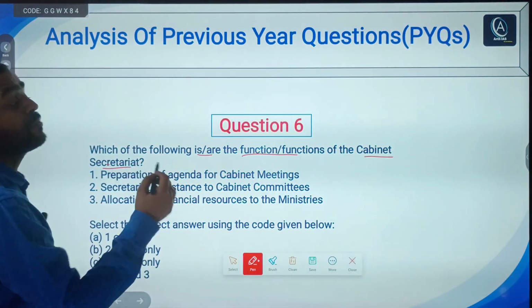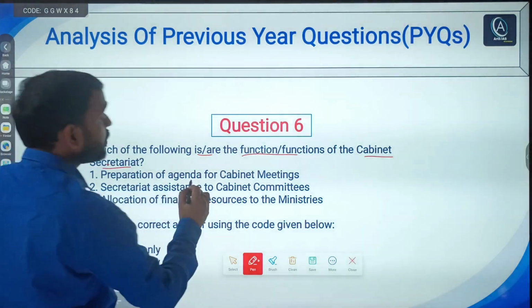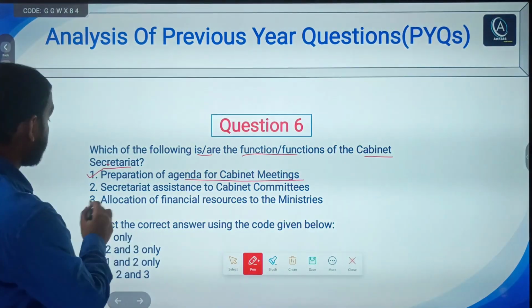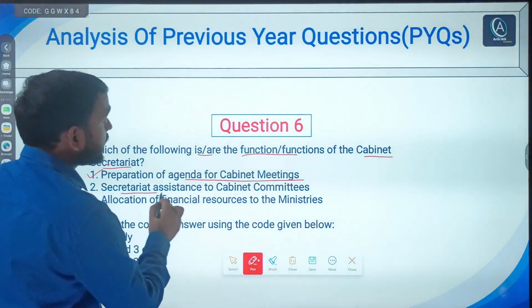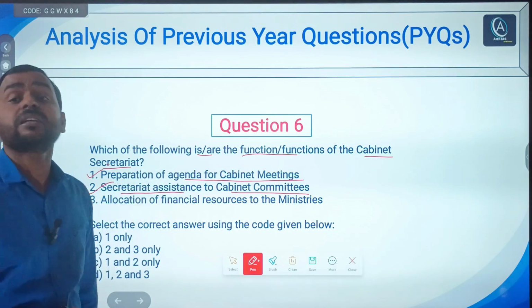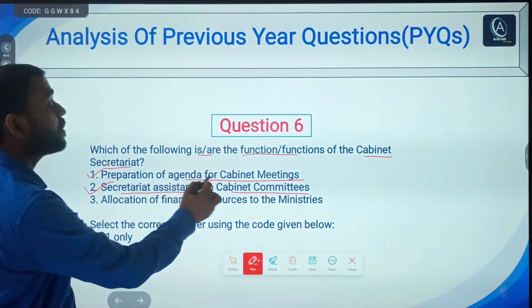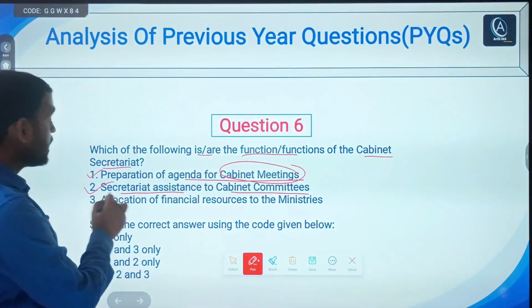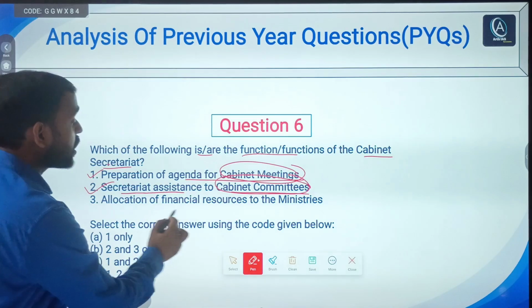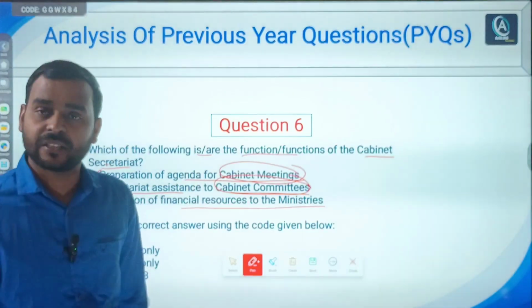So it says about the function of cabinet secretariat. First says preparation of agenda of cabinet meetings. Obviously, this is correct answer. Second, secretariat assistance to cabinet committees. Obviously, these two are function of cabinet secretariat. First, preparation of agenda for cabinet meetings, and second, secretariat assistance to cabinet committees, right? Third, allocation of financial resources to ministers. No, this is not the function of cabinet secretariat, right?